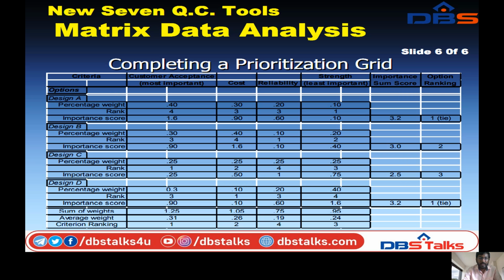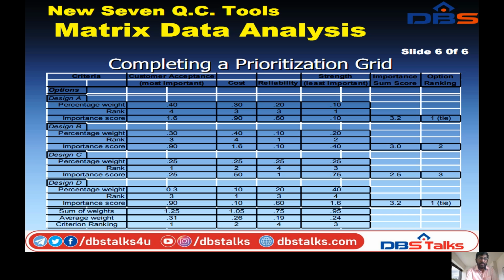For reliability, the percentage weight is 20, the rank is 3 and the importance score is 60. Next is the strength: the percentage weight is 10, rank is 1, importance score is 10. Coming to the importance sum score and option ranking, 3.2 is the score, and the option ranking is 1 tie.